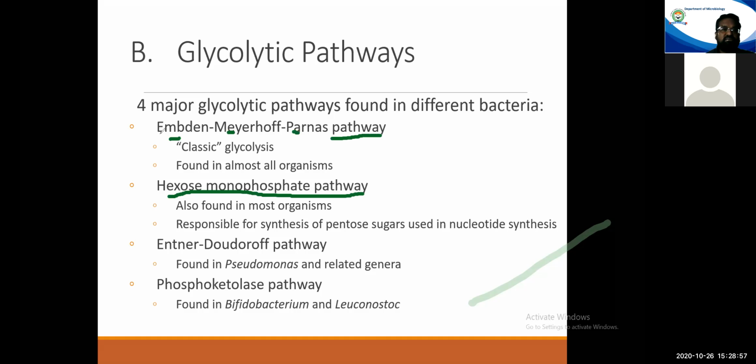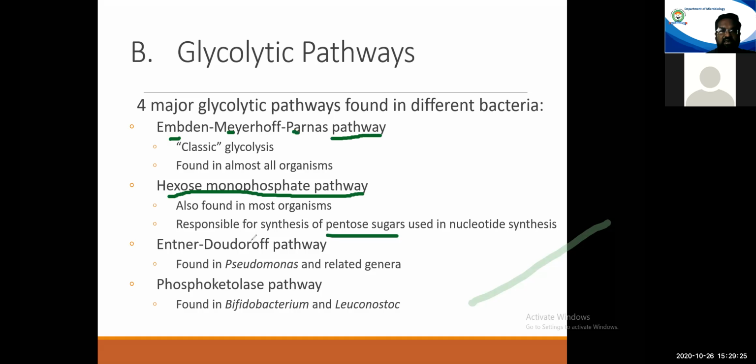It will be requiring ribose sugar. It will be requiring deoxyribose sugar. From where will these sugars be provided? These sugars are provided through these pathways. So the HMP pathway is mainly responsible for synthesis of pentose sugars, which are used in nucleotide biosynthesis inside that particular living organism.